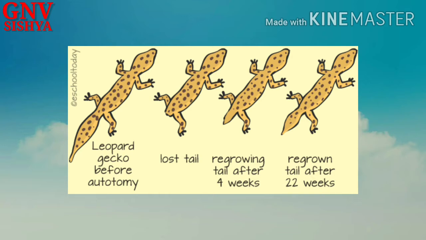So the growth of the new tail shows regeneration in the lizard. If any other parts are cut, the other different parts of the lizard cannot be regenerated. Okay, only the tail gets cut off and only the tail can undergo regeneration. So regeneration is specific to organs, whereas fragmentation is very random, right?